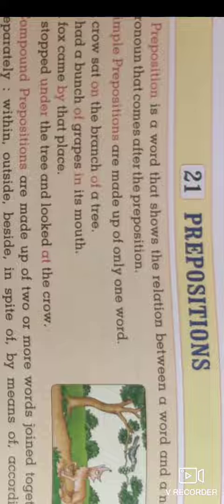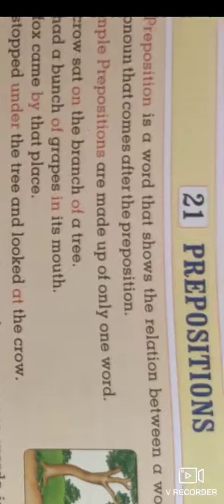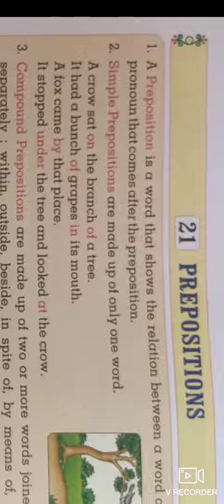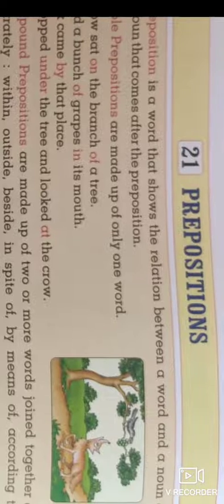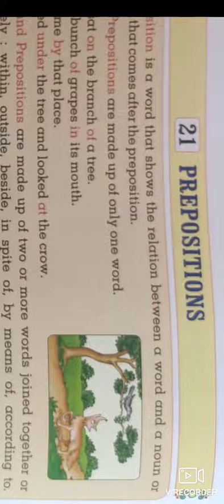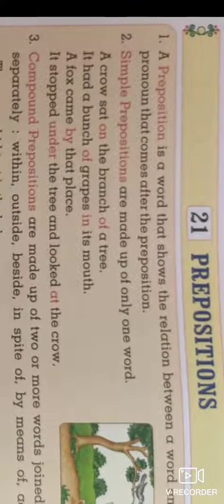The meaning of a preposition: a preposition is a word that shows the relations between a word and a noun or a pronoun. So the preposition shows the relations between the words and noun or pronoun.